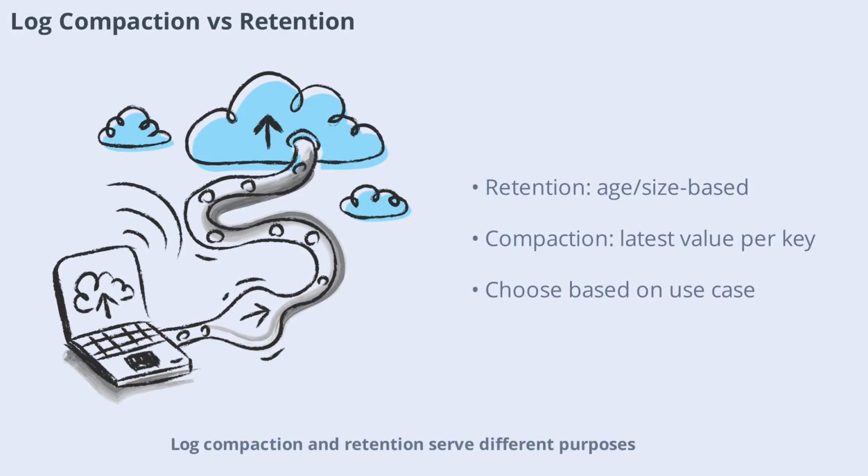Log compaction and retention serve different purposes. Time or size-based retention deletes messages based on age or size, keeping the last n days of all messages. Log compaction, on the other hand, keeps only the latest value per key, making it ideal for topics where you care about the current state of each entity. Choose the right strategy based on your use case, event logs versus changelogs.